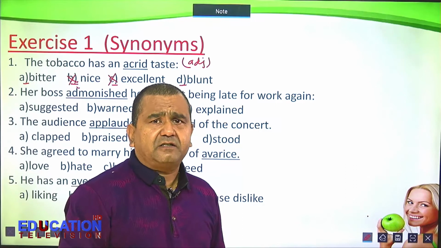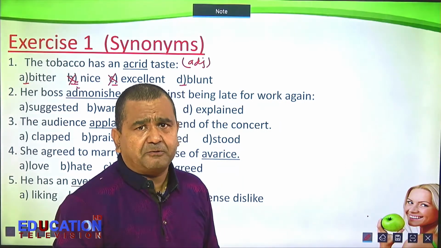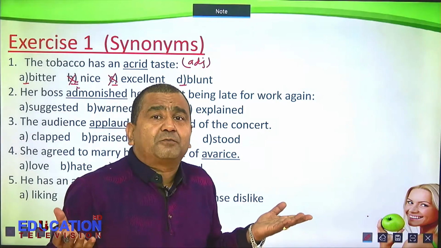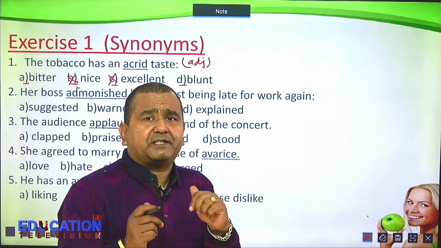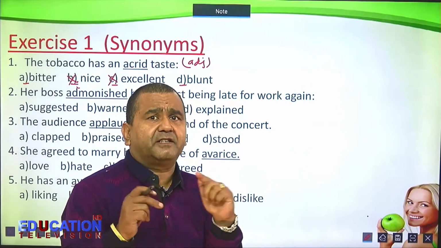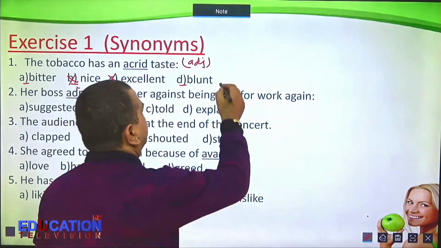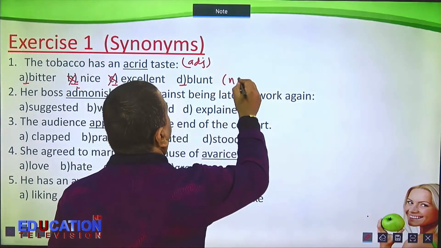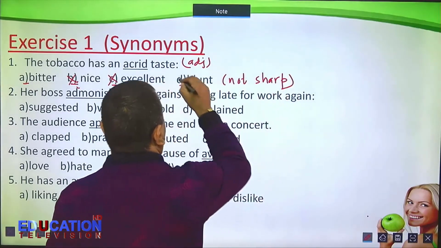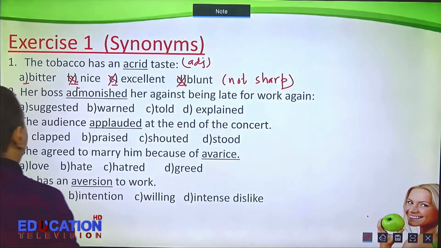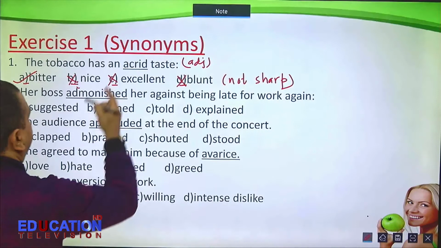Something that is not sharp. So you can't use blunt with taste. My point is the adjective blunt does not collocate with taste. Blunt means not sharp. So this is not correct. So your correct answer is bitter. That's the synonym.